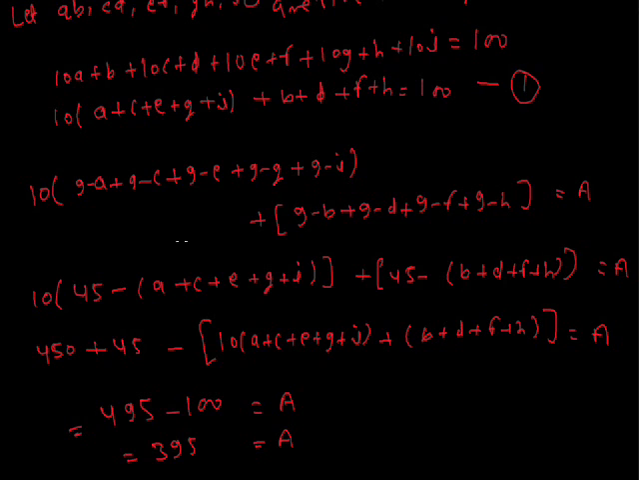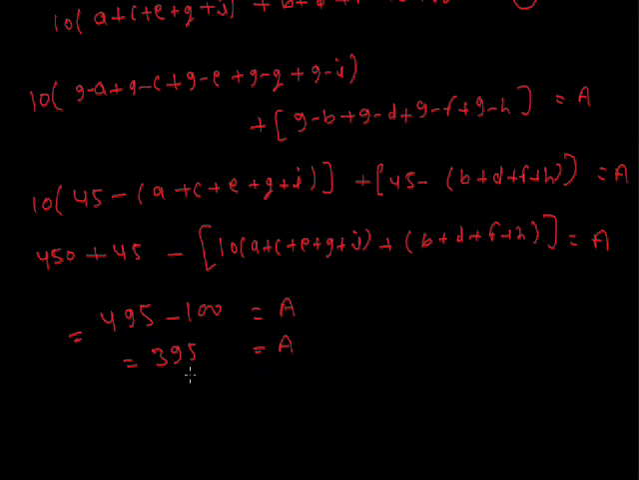We call this equation 1. Next we find the new sum: 10 into (9 minus A, 9 minus C, 9 minus E, 9 minus G, 9 minus I). We replace A by 9 minus A because 9 minus A is the 9th complement of A. Thus we change all digits by their 9 complement. Let this sum be equal to a, and again we further solve. Then we find the value of a is equal to 395, which is the required answer, option D. Thank you.